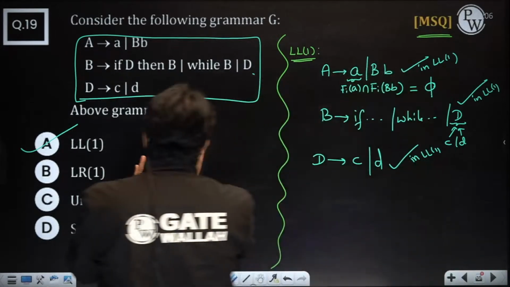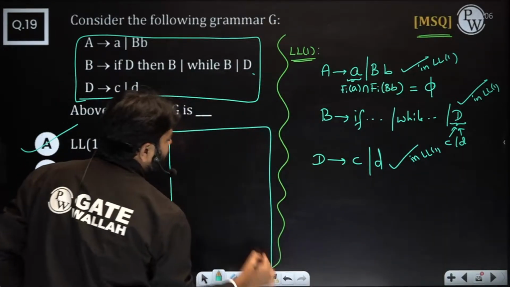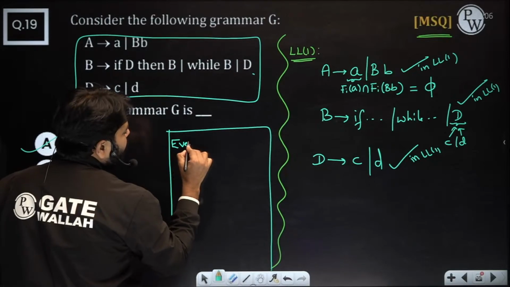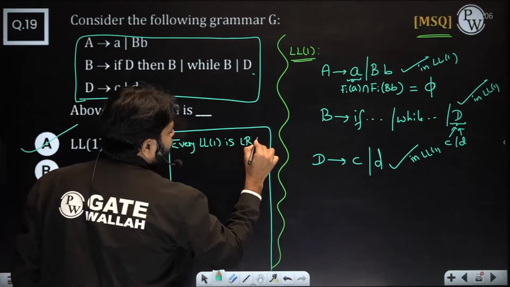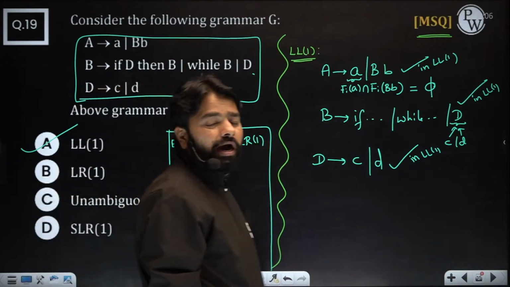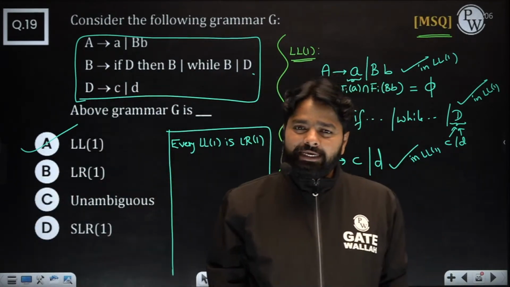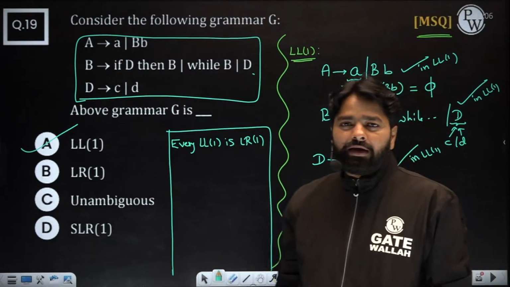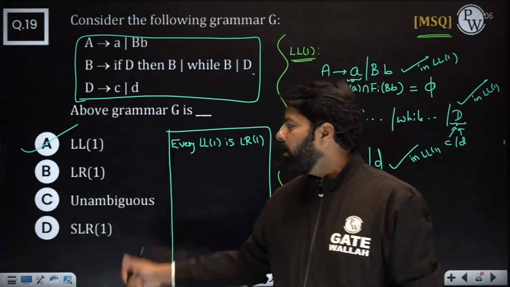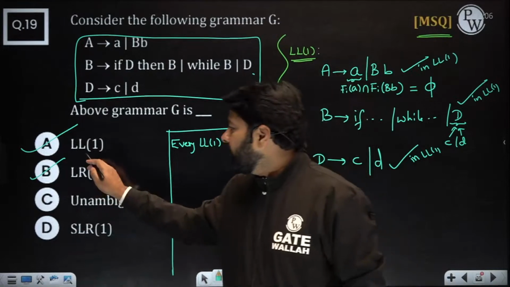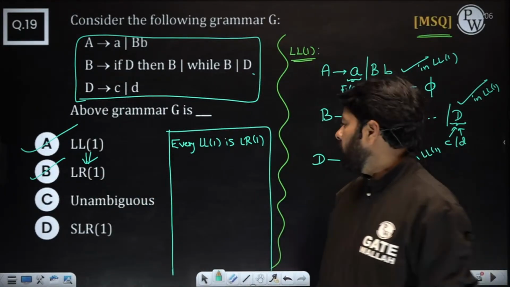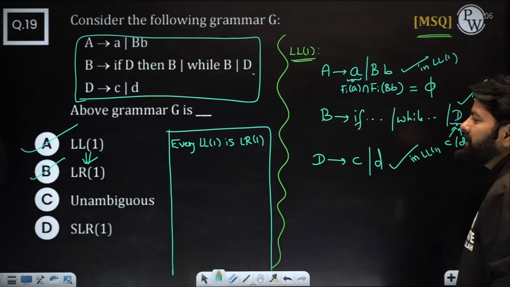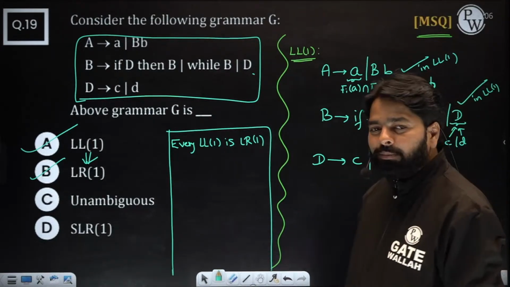Remember these points: every LL1 is LR1. No need to check ever. I did not ask about LR0. I did not ask about SLR. I did not ask about LALR. I asked only about LR. Every LL1 is LR1. Do you know that point?